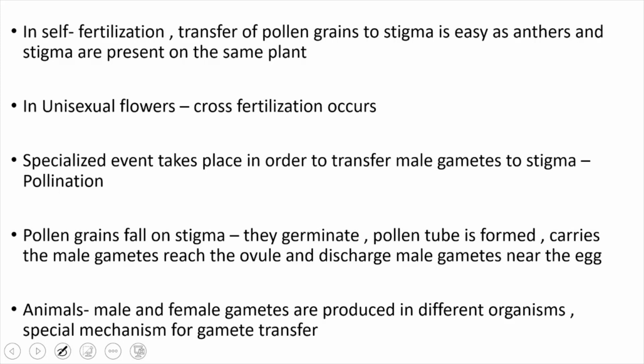This is very easy in the case of bisexual flowers because the male and female reproductive structures are present very close to each other. Anthers and stigma are present on the same plant. Anthers contain pollen grains, and the pollen grains should fall on the stigma. Both are present very close to each other, so it's very easy to transfer the pollen grains. But in the case of unisexual flowers, male and female reproductive structures are present on different plants.